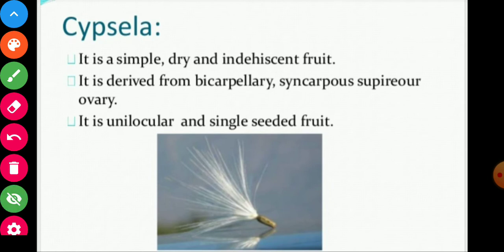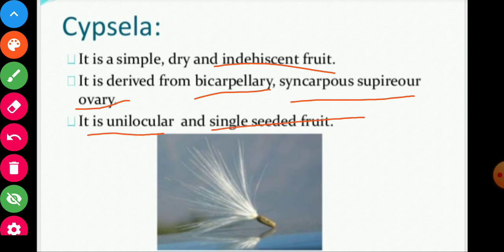Now Cypsela. It is a simple, dry and indehiscent fruit. It is derived from a bicarpellary syncarpous inferior ovary. It is unilocular and single-seeded. This is called Cypsela, a category of fruit.